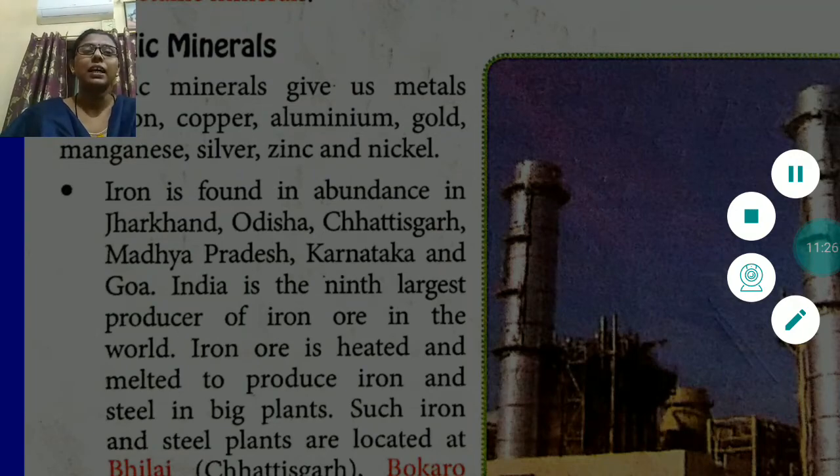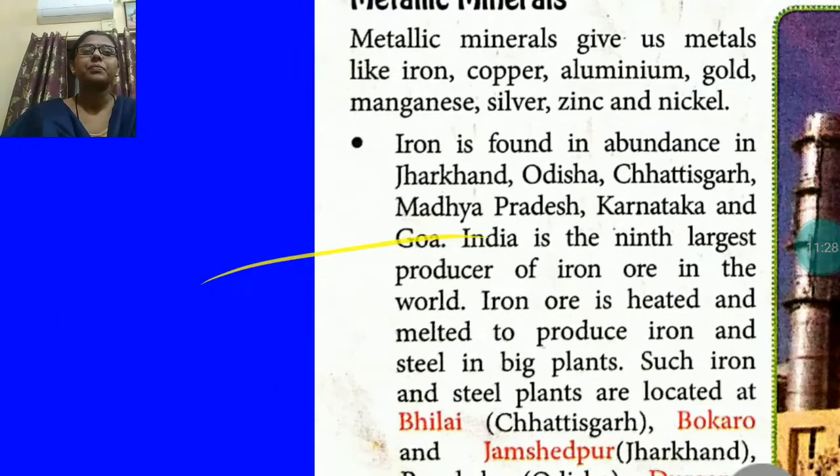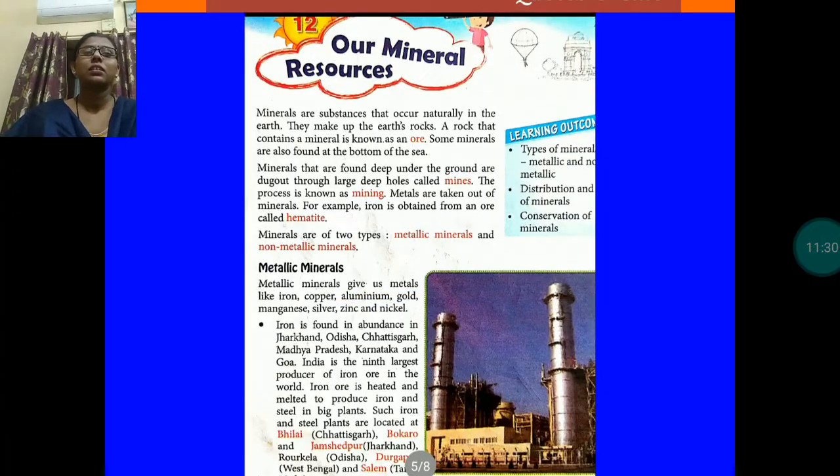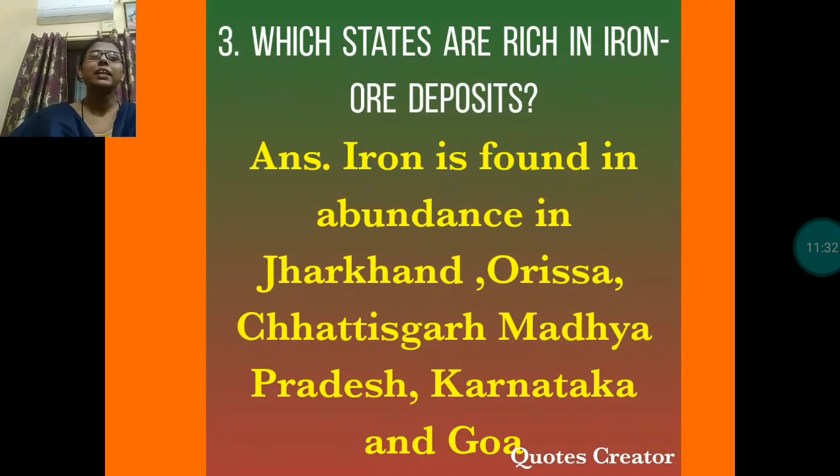So how will you write the answer? That iron is found in abundance in Jharkhand, Odisha, Chhattisgarh, Madhya Pradesh, Karnataka and Goa. You can write the answer in your own words also, but the states should be the same.